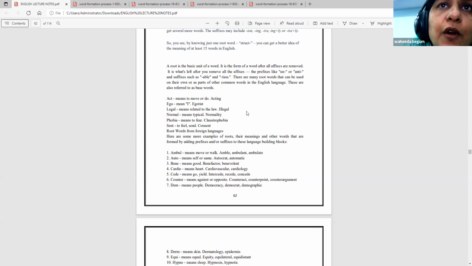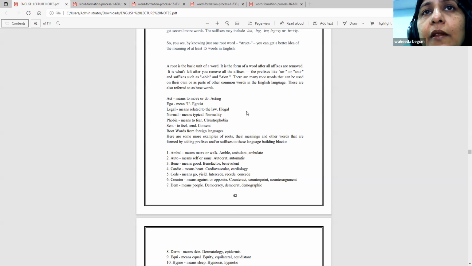Root words from foreign languages: amble, for example, gives ambulant, ambulance, ambulate, meaning to move or walk. Auto means self or same, autocrat, automatic. Bene means good, benefactor, benevolent, beneficiary.